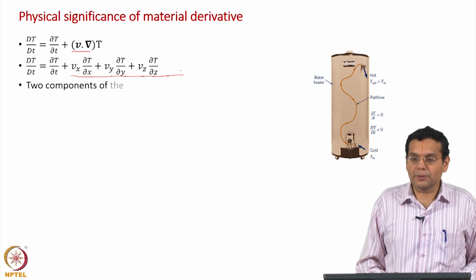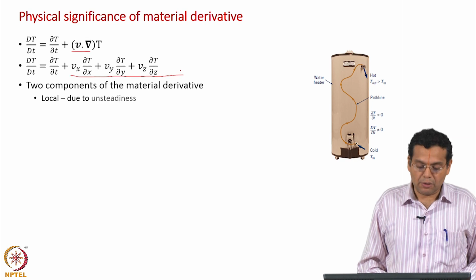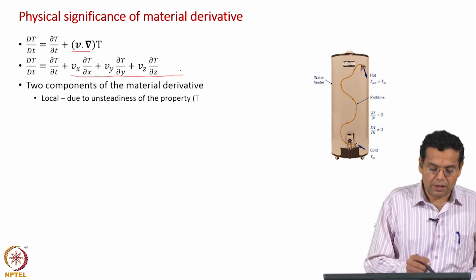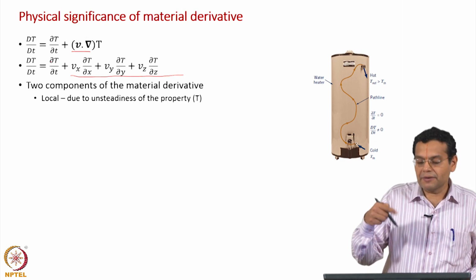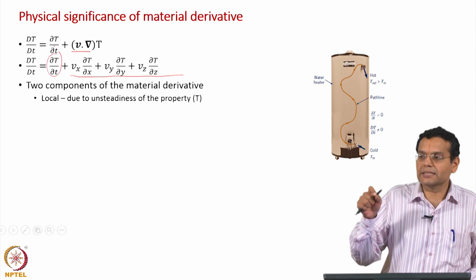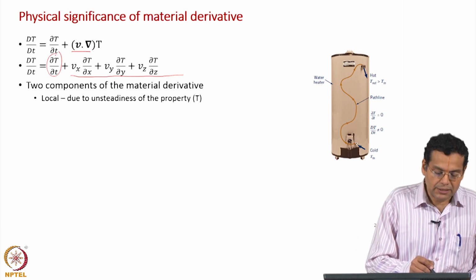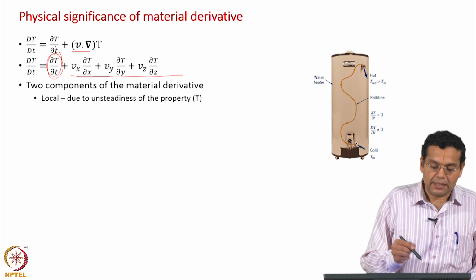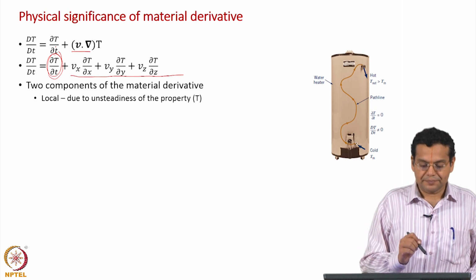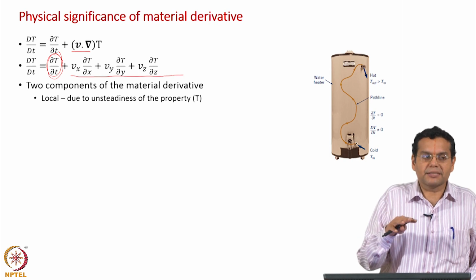Now, there are two components to it. First is called the local component. Why is it a local component? As I told you, remember when we derived it, when we took the derivative, we kept x, y, z constant. So, it is a particular location. So, this tells what is the rate of change of temperature at a particular location. How can it happen? Because of fluctuation in temperature, change in temperature.